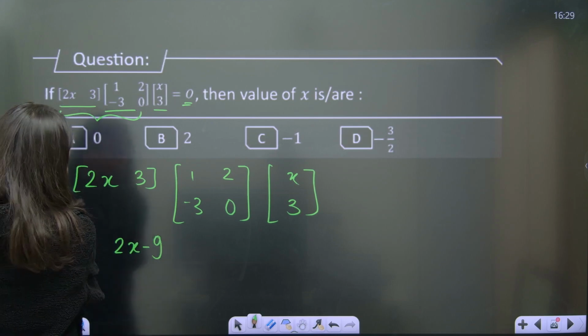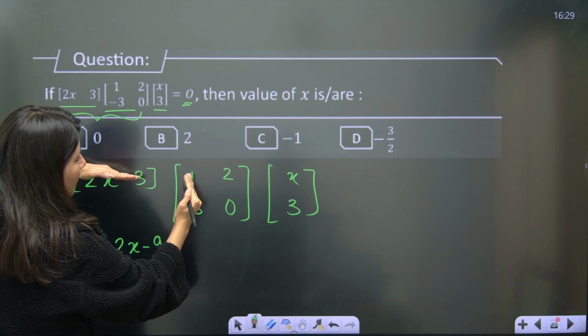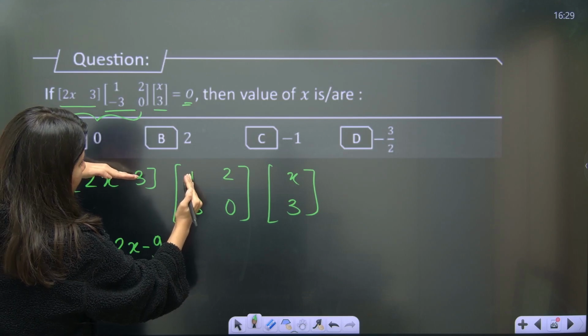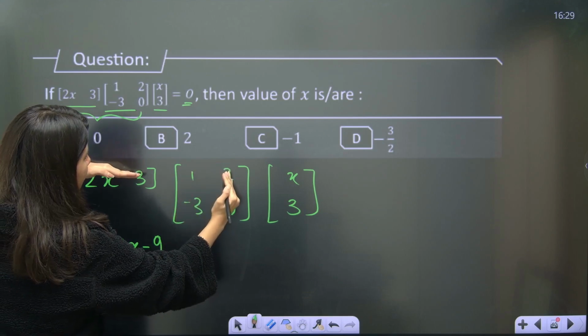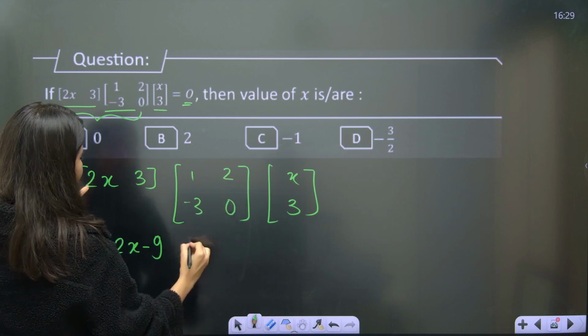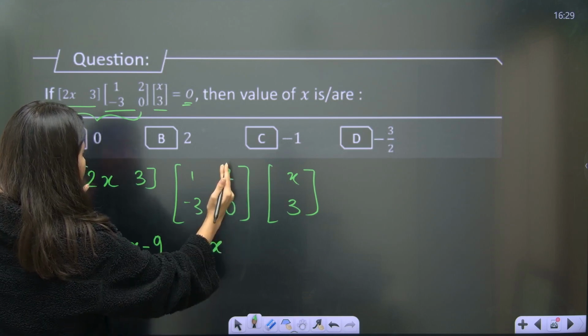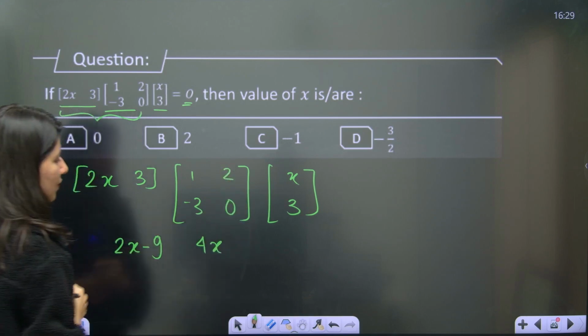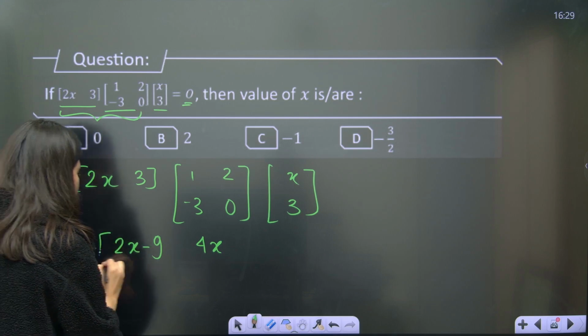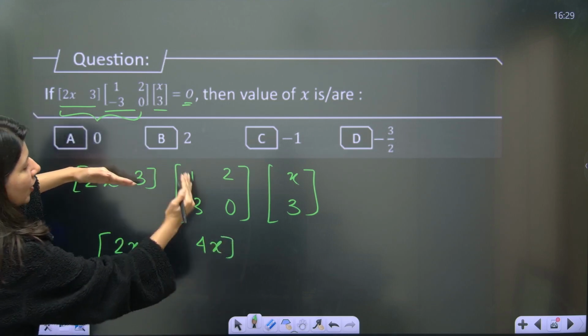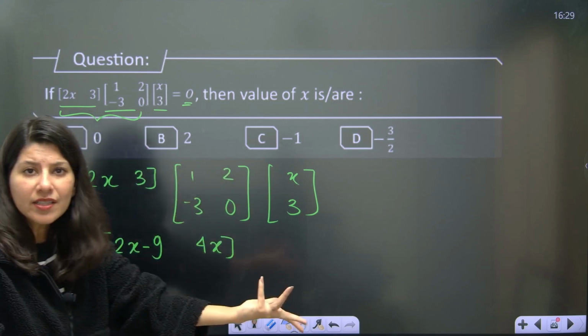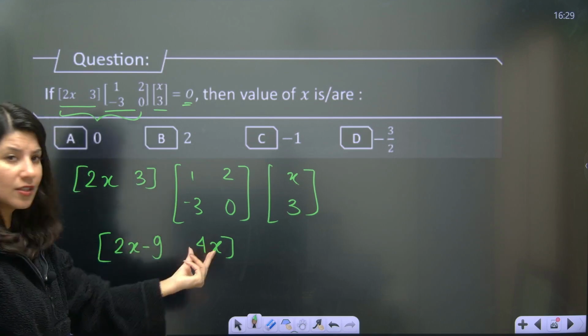Row 1 got multiplied with column number 1. Then row 1 will get multiplied with column number 2. So 4x and 3 into 0, 0. That's it. Row 1, column 1, row 1, column 2.